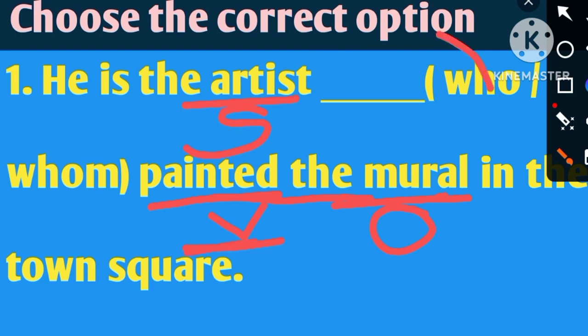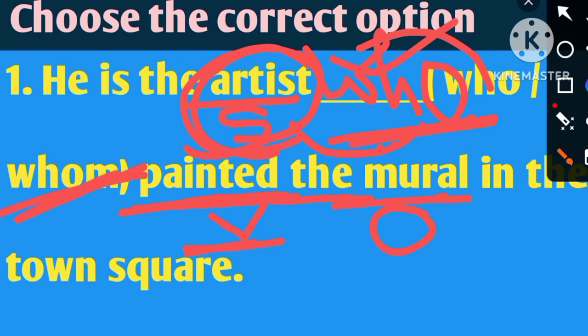As a result, we have to use who here. This will be a relative pronoun and the antecedent. That means for this noun we are using this pronoun. As a result, this noun will be called the antecedent of this relative pronoun. As this artist is the subject of this verb paint, we have to use who here. Whom is the objective form, so we cannot use whom here. We have to use who. Who is the correct answer.